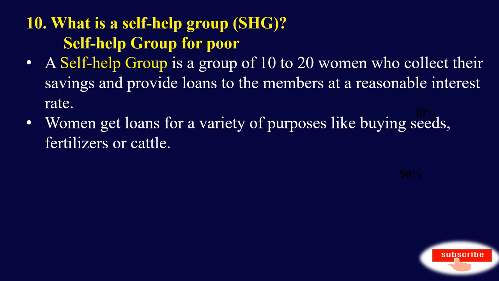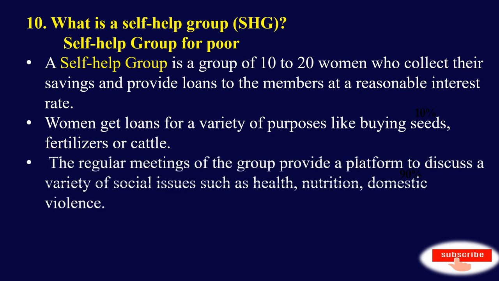They get loans for a variety of purposes like buying seeds, fertilizers or cattle. And the regular meetings of the group provide a platform to discuss a variety of social issues such as health, nutrition, domestic violence. Women can discuss these issues and can find the solution.